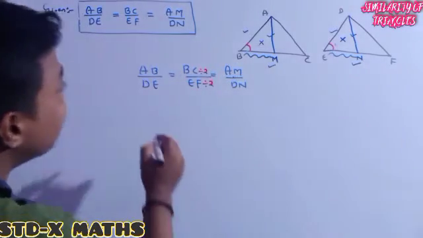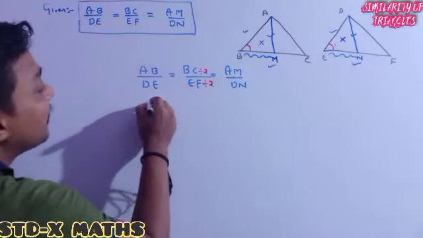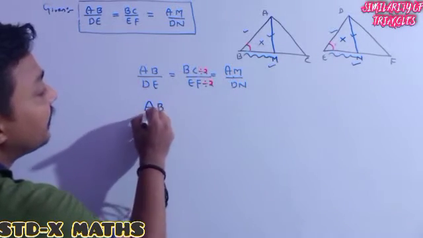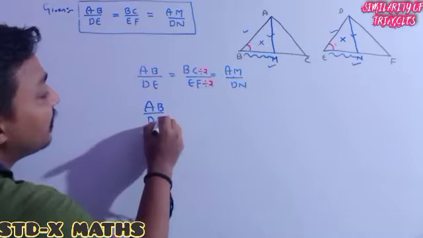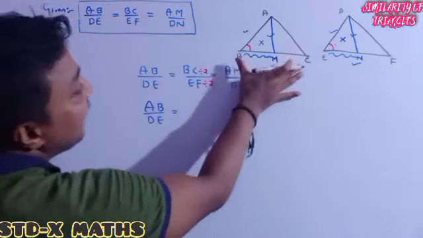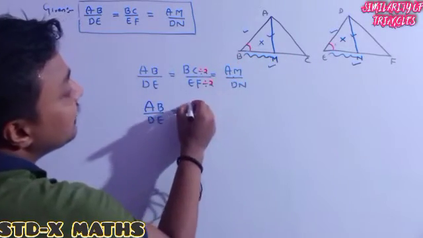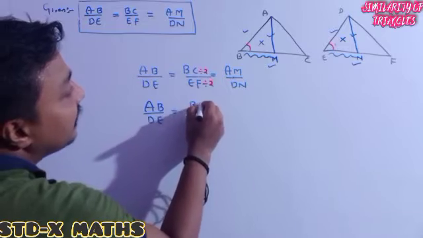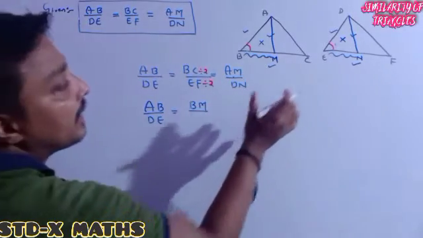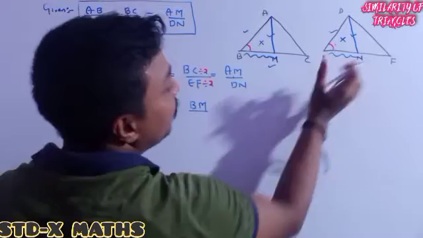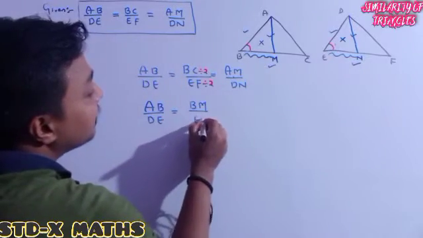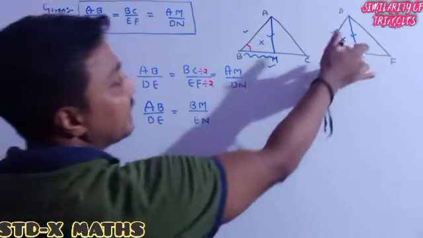So the next step I am writing, just see, AB divided by DE. Now BC I have divided by 2. So BC divided by 2 means I got BM. And now EF divided by 2 means it is EN, because this one is the median.